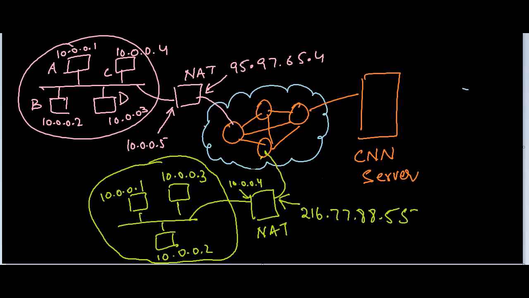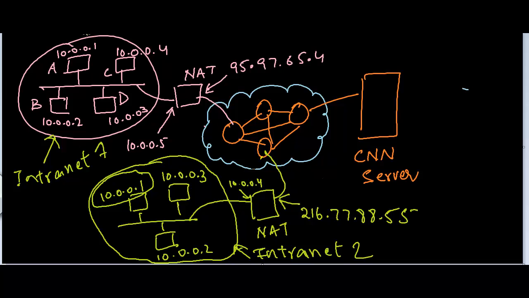Okay, is this sort of a situation possible where we have two intranets? Let this be intranet 1, and let this be intranet 2. Is this situation possible where two different intranets can have workstations or computers with the same IP address? We can see that this intranet has 10.0.0.1 as an IP address, and this intranet also has a computer with 10.0.0.1 as an IP address.